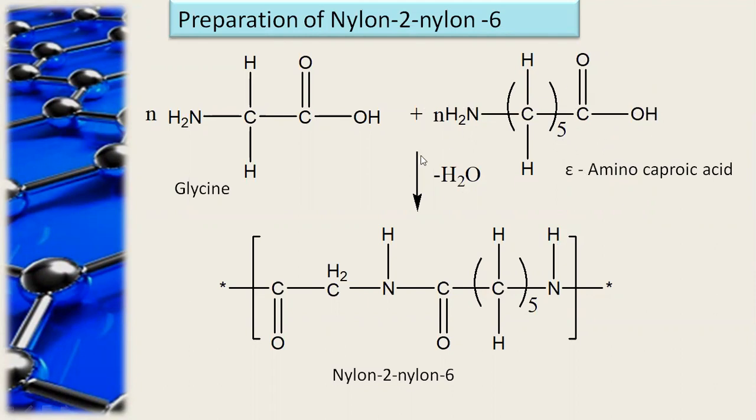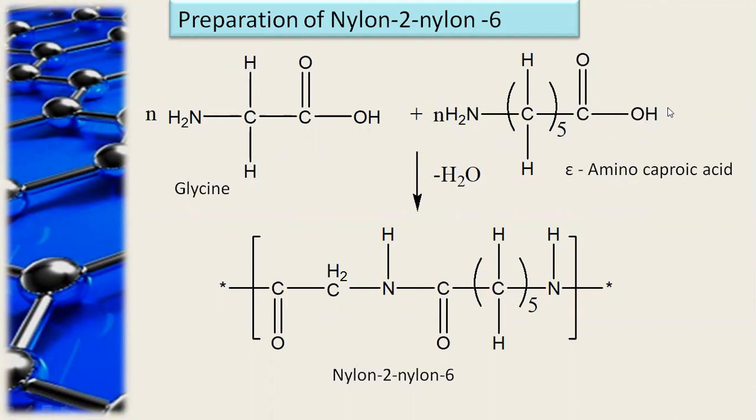What is the difference between these two? Glycine contains 1 CH2 group, whereas epsilon amino caproic acid contains 5 CH2 groups. So these two are the monomers. From these monomers, removal of H2O takes place. For the removal of H2O, now see the OH of glycine.